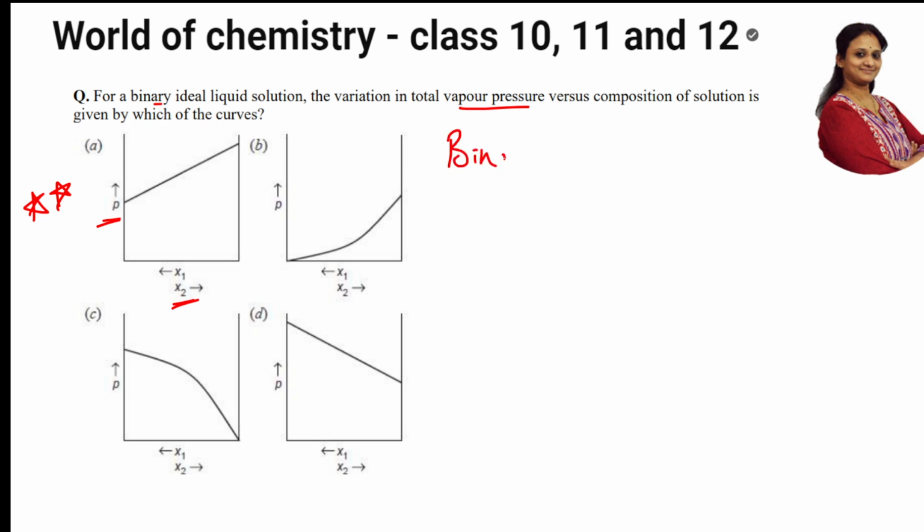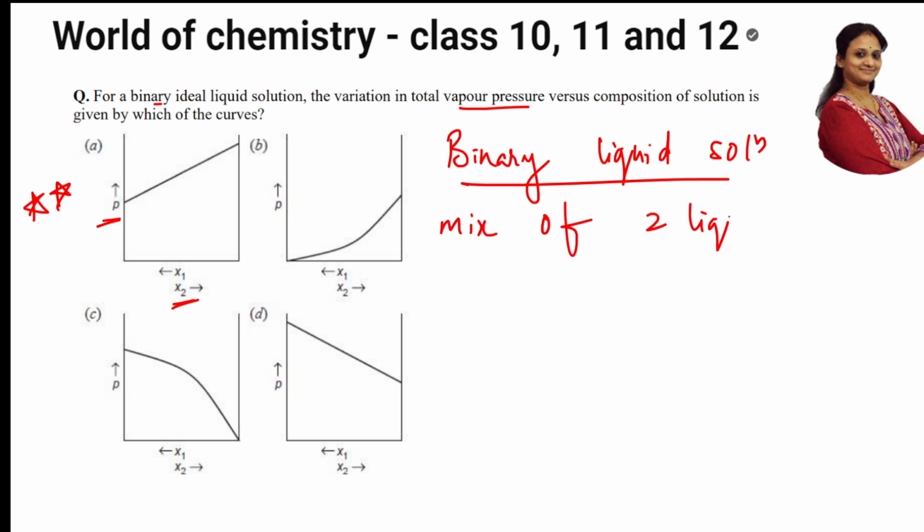Nothing, students. Binary liquid solutions are a mixture of two liquids. Okay, let us write. Binary means two, a mixture of two liquids. Both are completely miscible in nature. Okay, both are completely mixing. This is done. Now they said one more thing, which graph is representing.